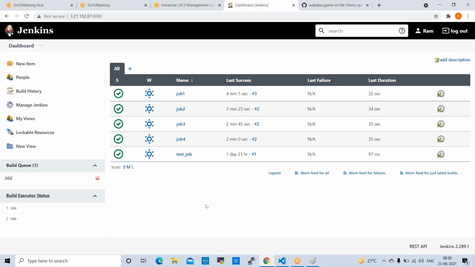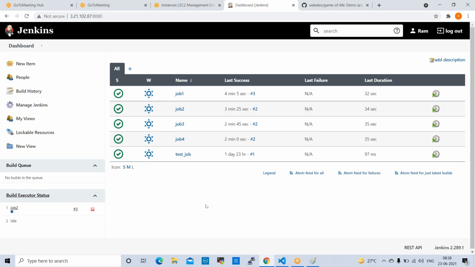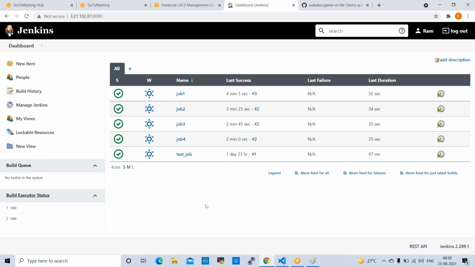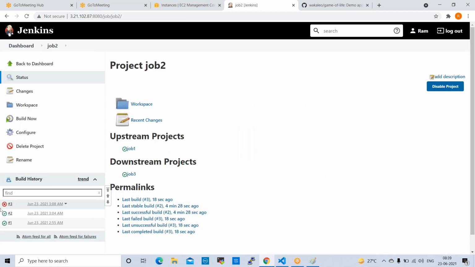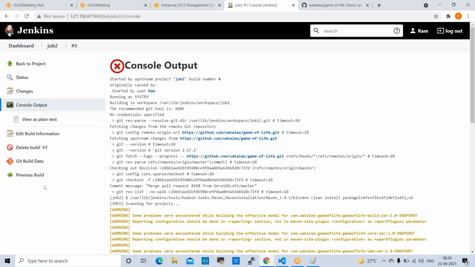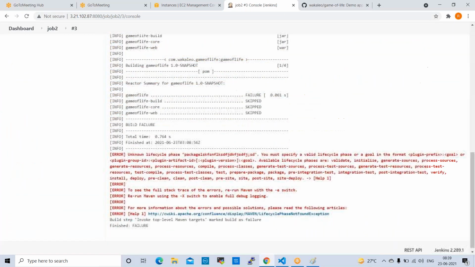Job 2 is in queue. Now job 2 will run. It should fail. Yeah, it is failed. Now job 3 will not run, job 4 also will not run. Okay, nothing is running here. Go to job 2, it will show you red color. See here, this is failed. Why is it failed? Check the logs, click on the logs.